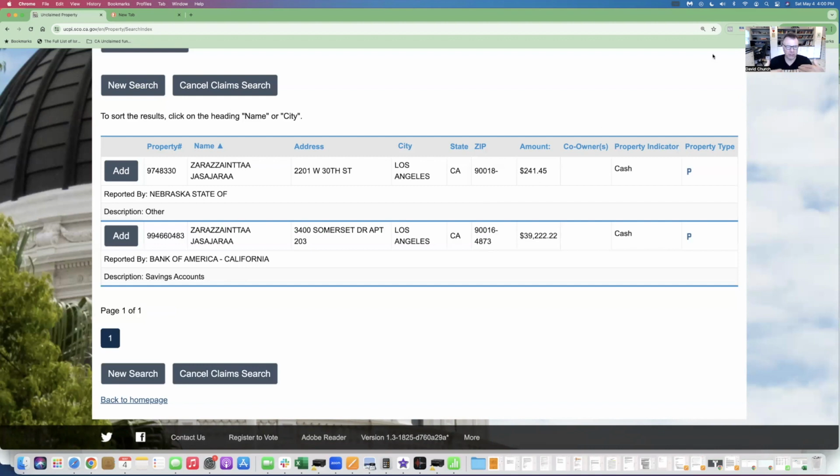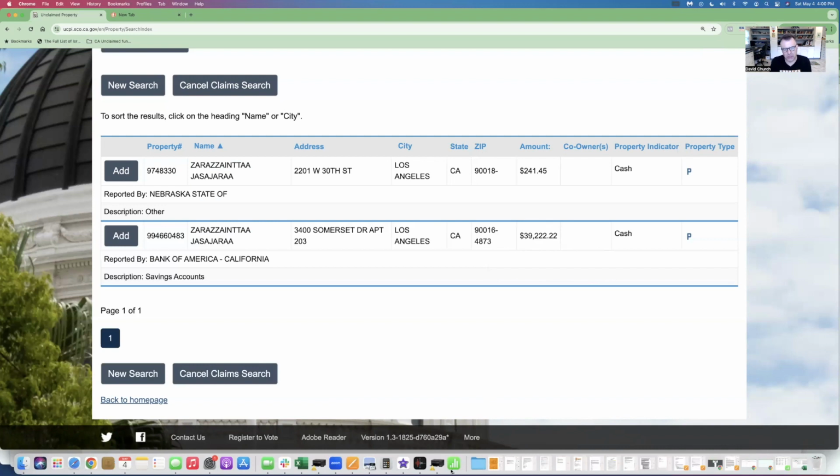Like the guy I was telling you about, the stepson that had no blood relation. I found a $70 claim for him, and he said, I'll forget that one because it was so small. And I said, take your wife out to dinner. And he said, okay. So I put that one on. I got a check for $7. I mean, I have plenty of little checks. I get $5, $7. On this one, I would get a $3,922 check. It would be worth it going after that claim and seeing if I could get it. So I hope this helps.